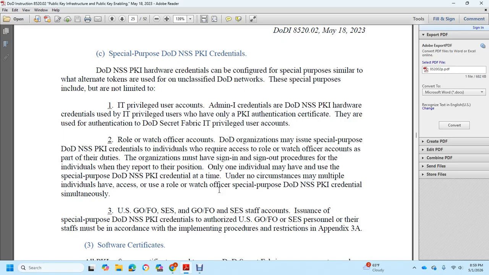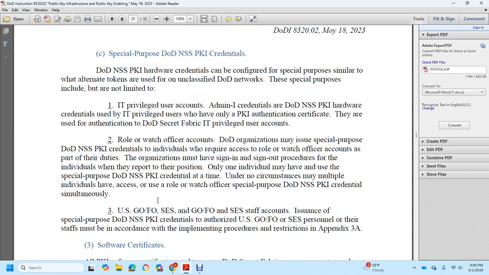A DoD organization may issue a special purpose DoD NSS Public Key Infrastructure credential to an individual using a request as role watch officer account, as part of duties. The organization must have sign-in and sign-out procedures. Individuals may hold the position only when the individual has the use of the special purpose DoD NSS Public Key Infrastructure credential at that time. Under no circumstances must multiple individuals access the role watch officer account with the special purpose DoD NSS Public Key Infrastructure credential simultaneously.